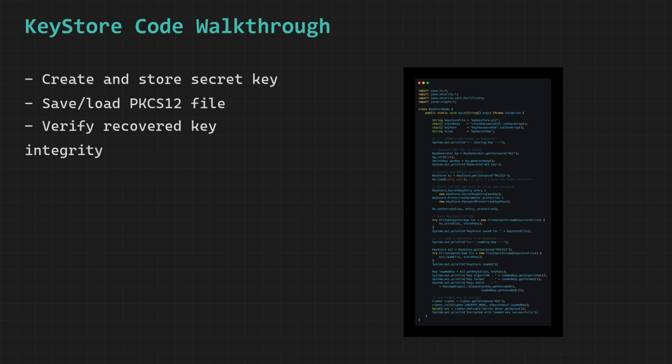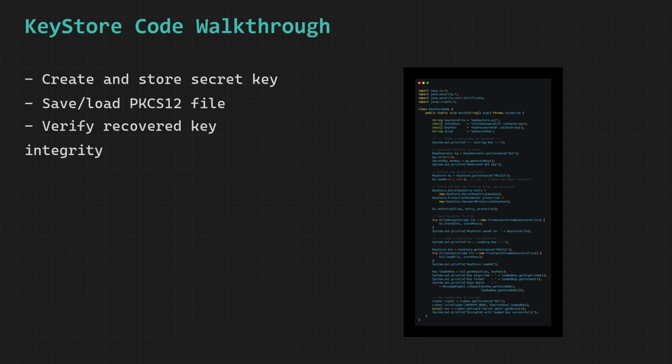We perform the loading process by creating a fresh key store instance and calling load on it while passing a file input stream that points to the previously saved key store file, along with the correct store password, which causes the key store system to read the encrypted binary data from the file and use the store password to decrypt it and reconstruct the full in-memory representation of the key store with all its stored entries intact. And once the file has been successfully loaded and decrypted, we